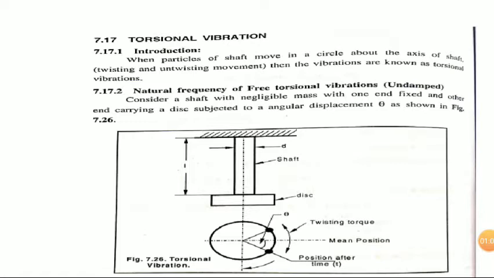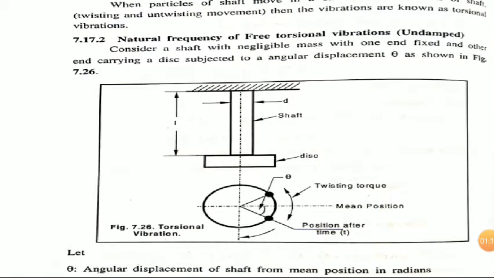So here consider a shaft with a negligible mass with one end fixed and other end carrying a disc subjected to angular displacement theta as shown in the figure. So you can see a shaft here of diameter d, length L, and at the other end of the shaft a disc is fixed, and one end is fixed to the foundation, and here we are applying a small angular displacement, that is theta. So you can see here it is given theta marked from the mean position, it is displaced through an amount theta.